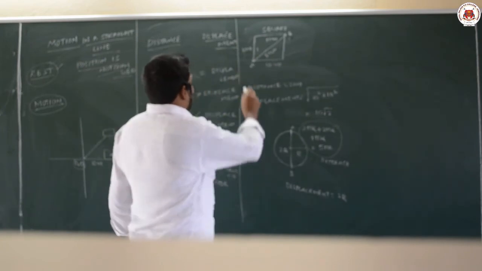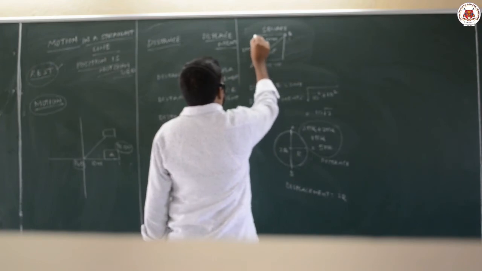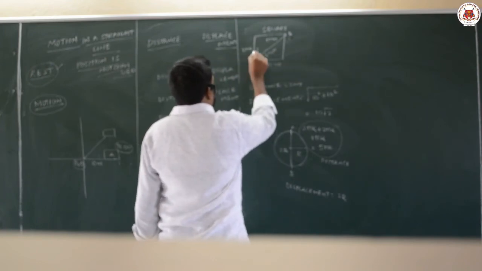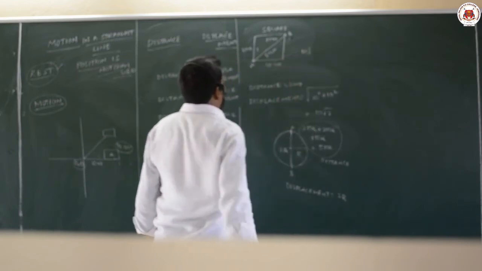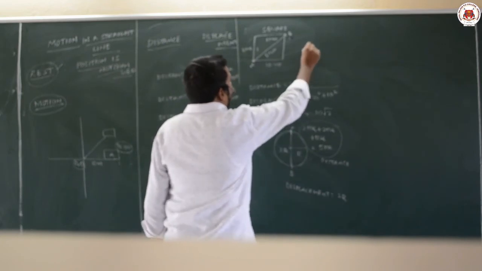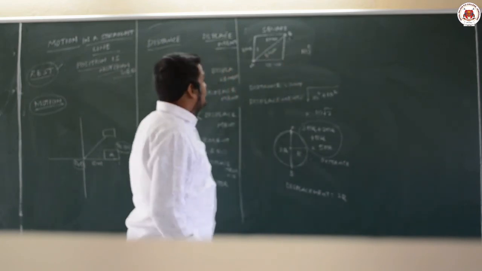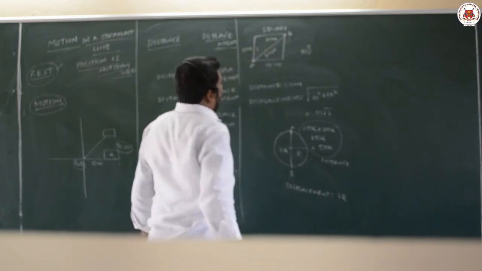See, first the body is moving in this direction. How much has it covered? 10j, it has covered along the y axis. j is the vector representing the y axis. Afterwards it has covered 10i.